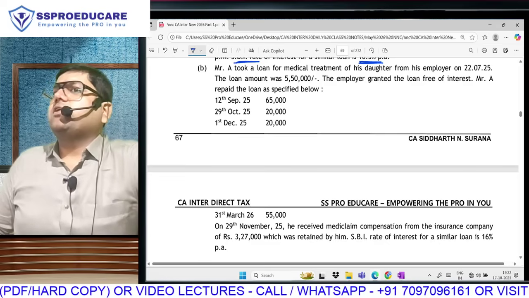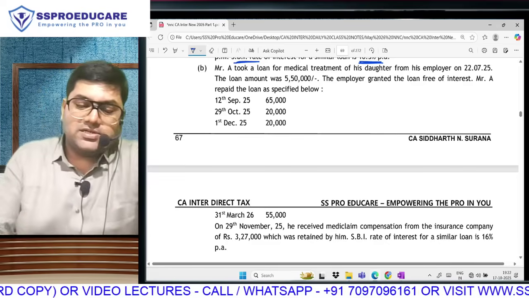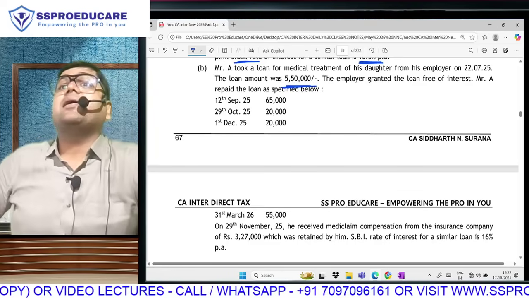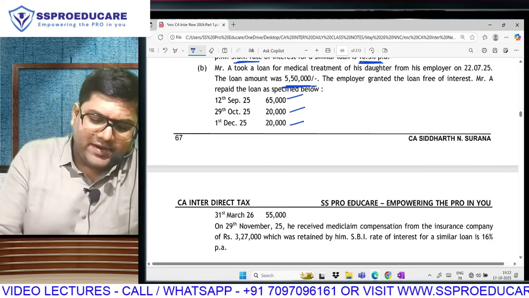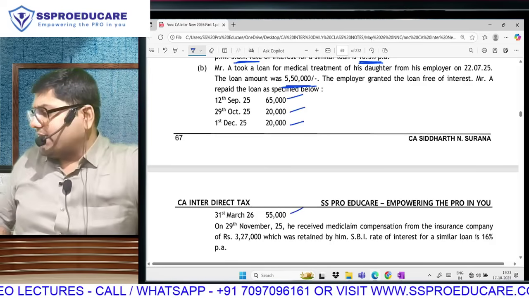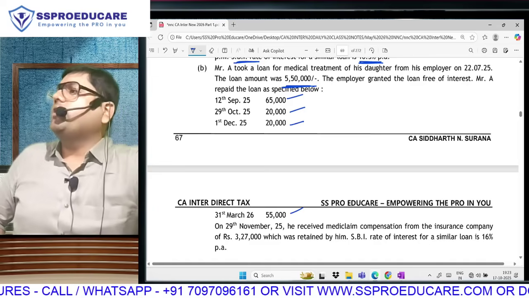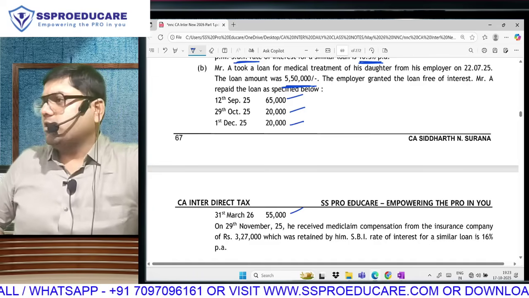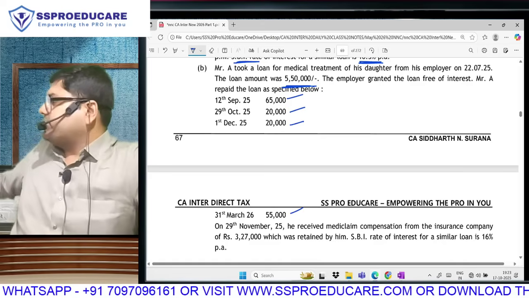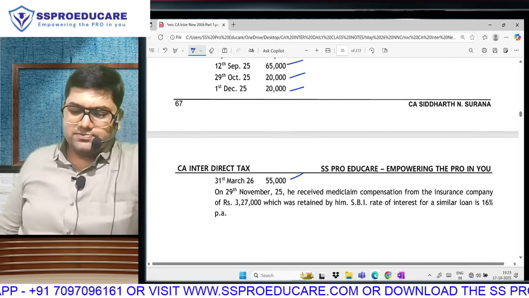Even before we continue the question, I can tell you at the beginning, this is right now an exempt perquisite. Sir, this is more than 20,000, still exempt? Why? Medical. He is repaying. See, he repaid 65, 20, 20, 55. He is slowly and gradually repaying some funds. But what you need to understand is, it is not going to be a taxable perquisite because it's a medical purpose. Not just this much, he will repay the other part also. But story continues. Question is not over.